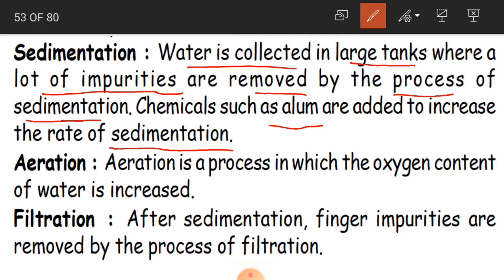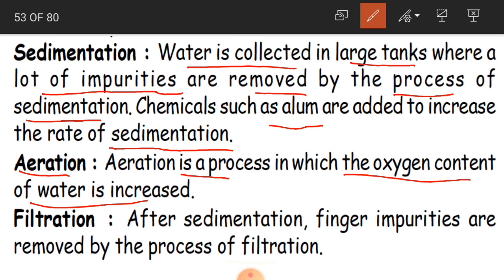And another method is aeration. So these are all the processes one by one. First sedimentation happens, then aeration, the next one. Aeration is a process in which the oxygen content of water is increased. So in aeration, what happens? Because oxygen is also very important for us, the oxygen content of water is going to be increased so that it is fit for drinking.